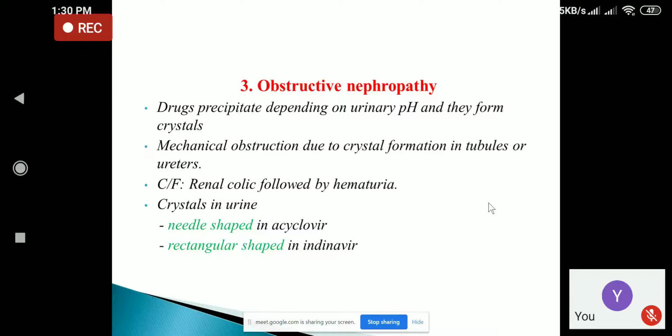Okay, if the patient is having obstruction, or if patient is having urinary stone in the ureter, patient may have flank pain along with excessive vomiting and followed by hematuria. Patient may be passing red color urine, and the crystals in the urine may be needle shaped in the patient who has been taking the drug acyclovir, or patient may have rectangular shaped crystal in the patient who has been taking the antiviral drug, that is indinavir.